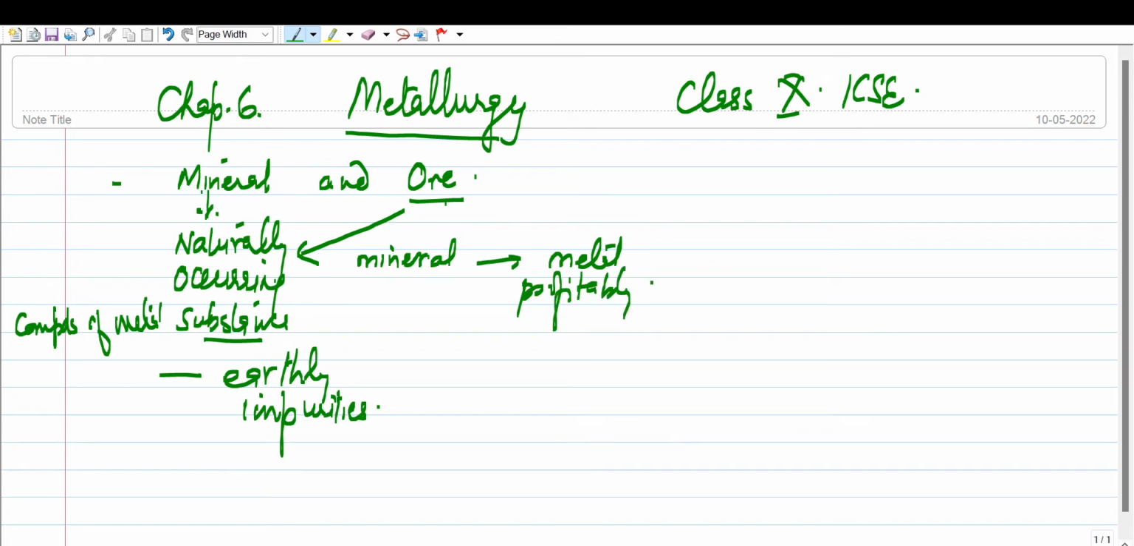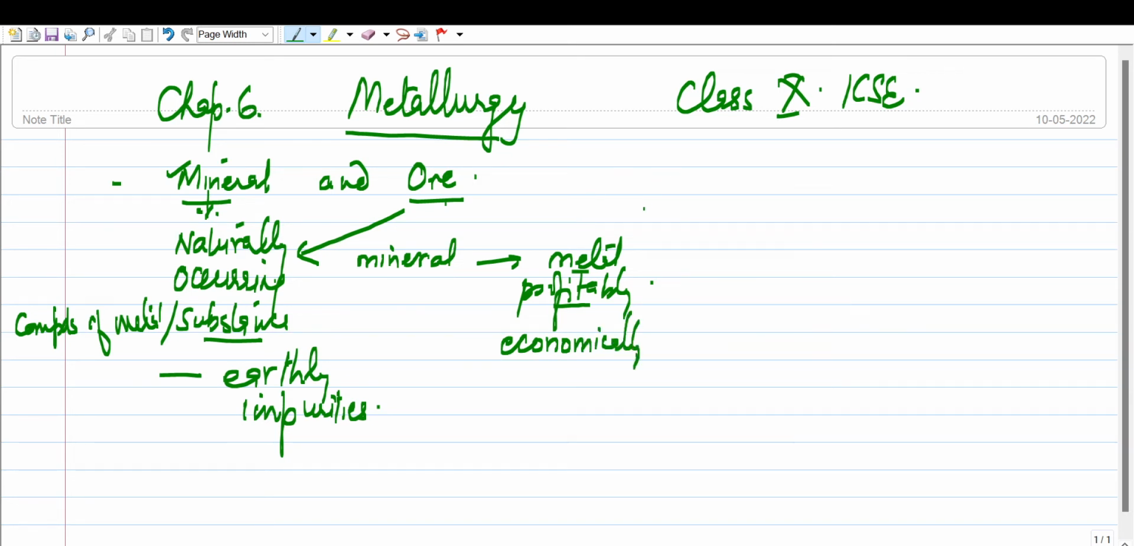So once again I am repeating mineral. What is mineral? The definition says the naturally occurring compounds of metal or substances which are associated with earthly impurities. They are known as minerals. And the ores are naturally occurring substances or minerals from which the metal is extracted profitably or economically. Okay, so this is part 1.